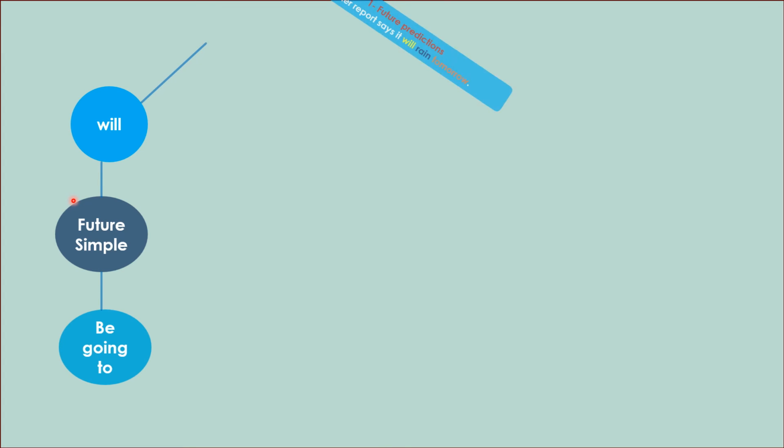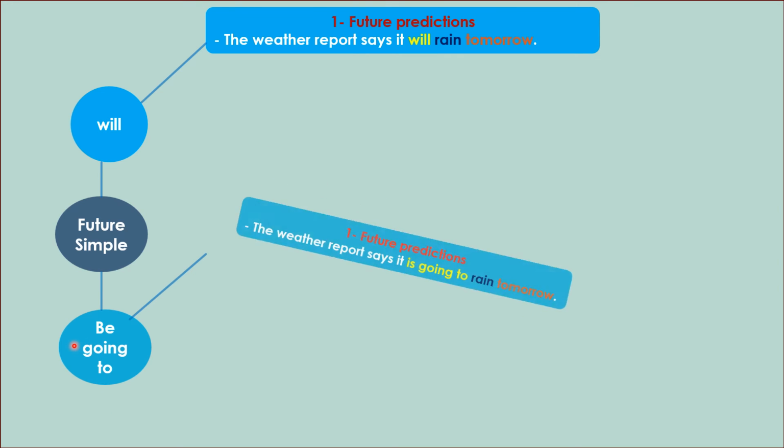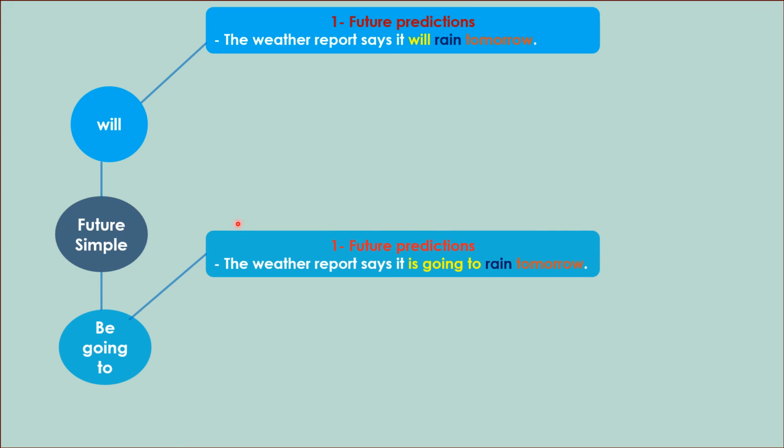Okay, if we look at will, for example, we use it for future predictions. The weather report says it will rain tomorrow, and also for future predictions we can use be going to. For the same purpose we can use both will and be going to, and this is the only usage. طبعا احنا قلنا التوقعات المستقبلية هي الوحيدة اللي بنستخدم إما will أو be going to, and both are right وكلاهما صحيح. I can say the weather report says it will rain tomorrow or is going to rain tomorrow.